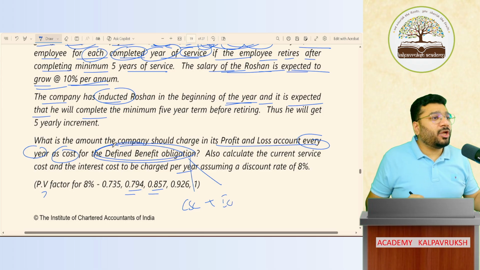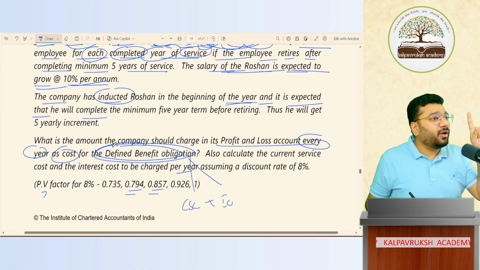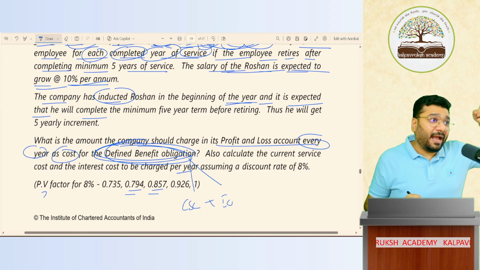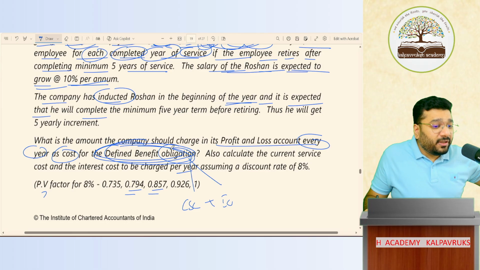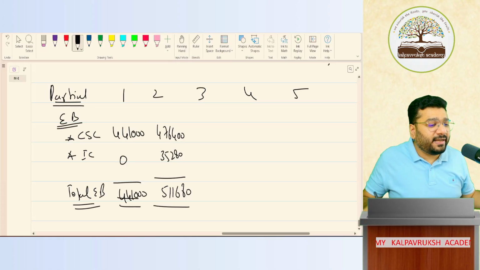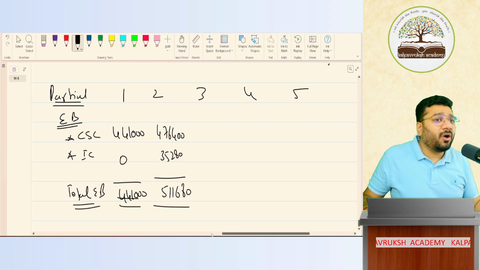In a defined contribution plan, there's only one cost. Whatever money you're investing is your cost. But in a defined benefit plan, the cost of the obligation is two costs: current service cost and interest cost. That is what I presented here, and that is what is presented in the financial statements of Axis Bank also. Got it, not got it.